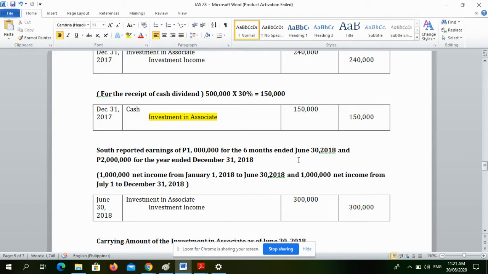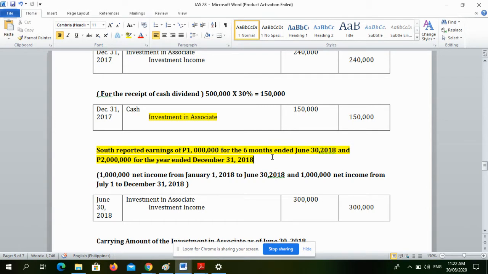Okay, ito. This is a kinda crucial sentence. South reported earnings of 1 million pesos for the 6 months ended June 30, 2018, and 2 million for the year ended December 31, 2018.